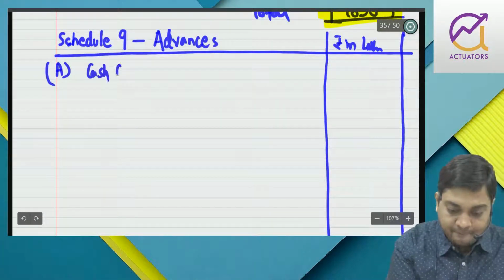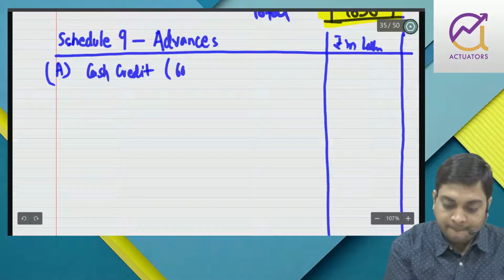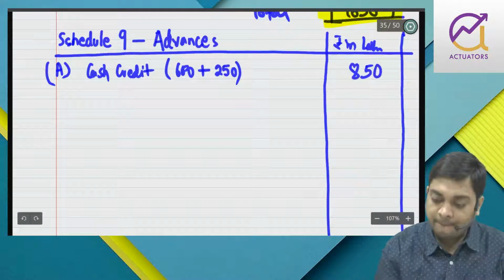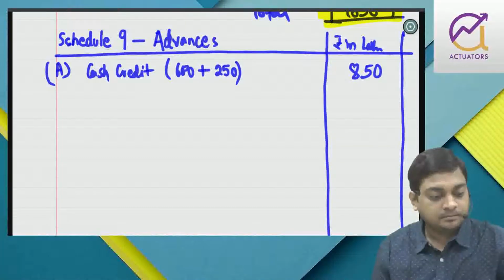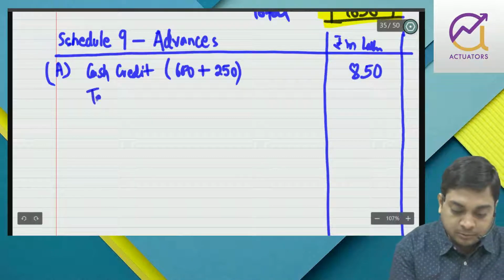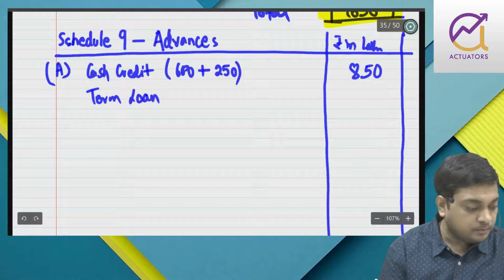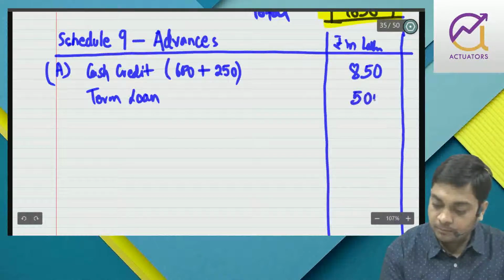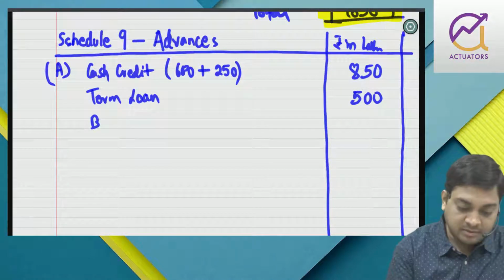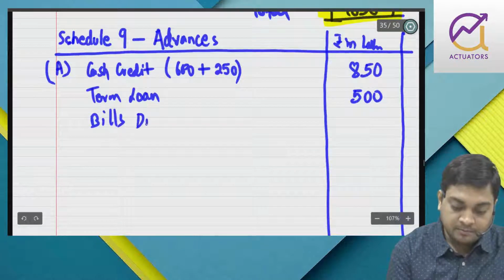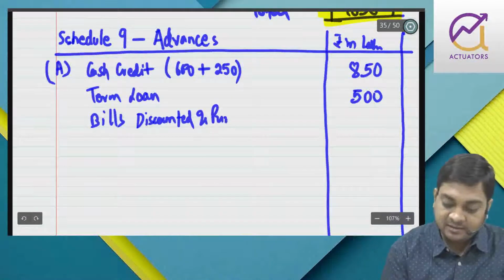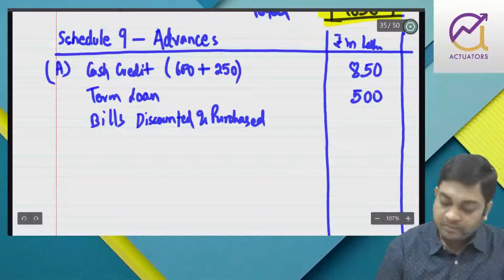So I'll take cash credit, and then we have term loan, then we have bills discounted and purchased, right?